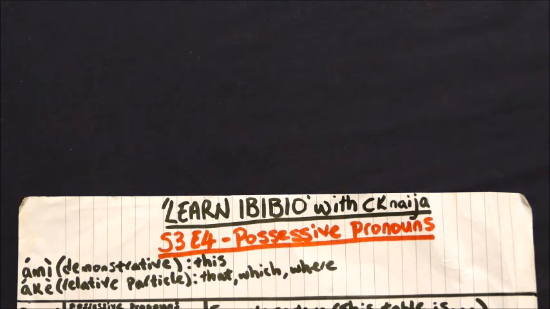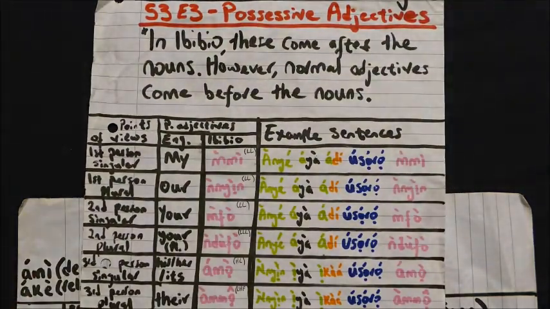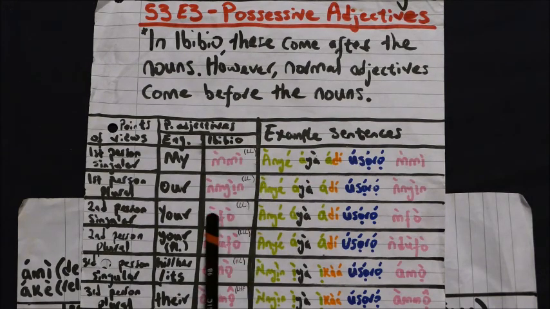Possessive pronouns are actually formed from possessive adjectives. If you remember from series 3 and episode 3, we learned the following possessive adjectives: mi, nyan, mfo, ndofo, amo.